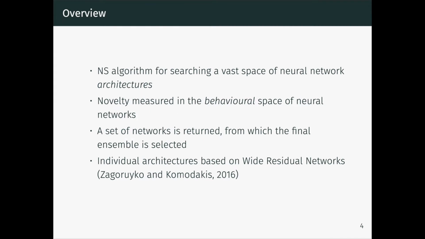Here is an overview of our algorithm. It is a novelty search algorithm. It searches a space of neural network architectures, but novelty is measured in the behavioral space of neural networks. A set of networks is returned from which the final ensemble is selected. The individual architectures are based on wide residual networks.